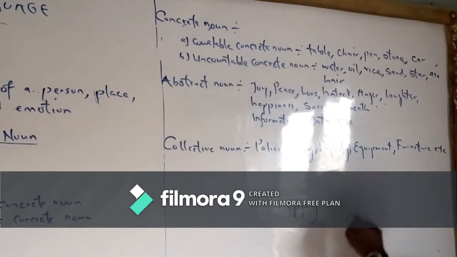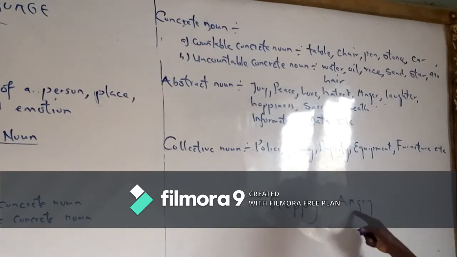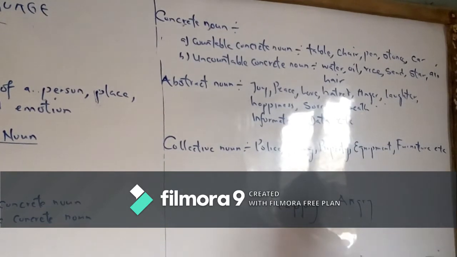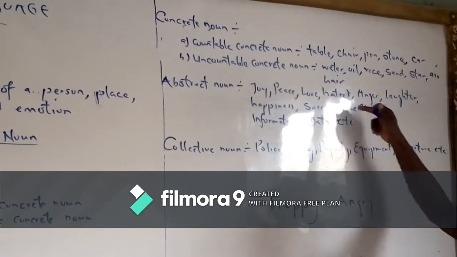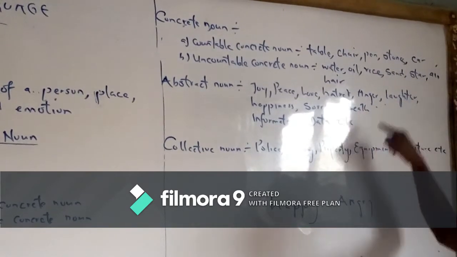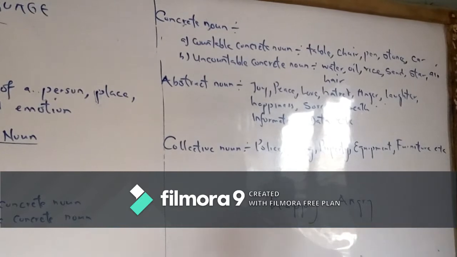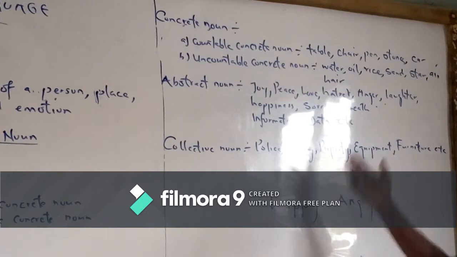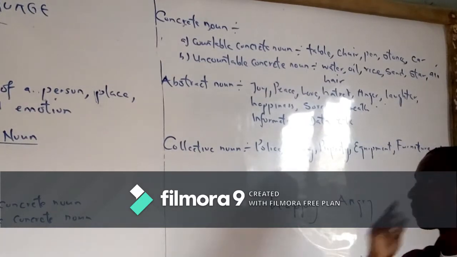Please take note of angry. I am angry. This angry is describing me, so it's an adjective. But anger is the noun. Please take note, and these are the things that confuse students in English language. When words are transformed from noun to adjective or from one to the other, they tend to mix up one for the other.